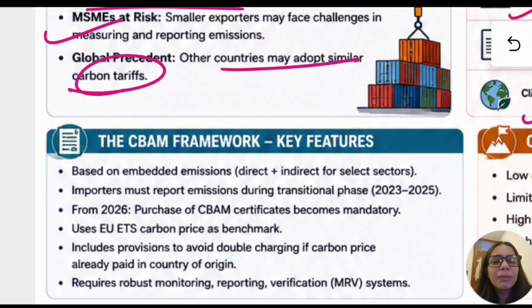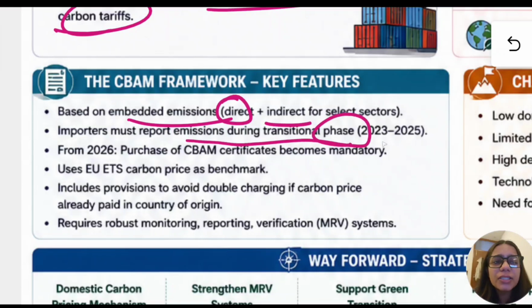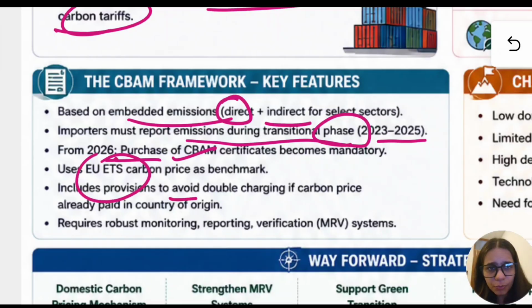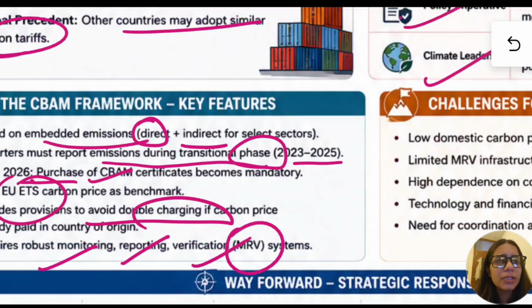The CBAM framework, what key features does it have? It is based on embedded emissions, either direct or indirect. Importers must report emissions during the transitional phase as well, that is 2023 to 2025. From 2026, purchase will start. They can use exchange traded systems. It also includes provisions to avoid double charging, and requires a robust monitoring, reporting, verification system, that is the MRV system.